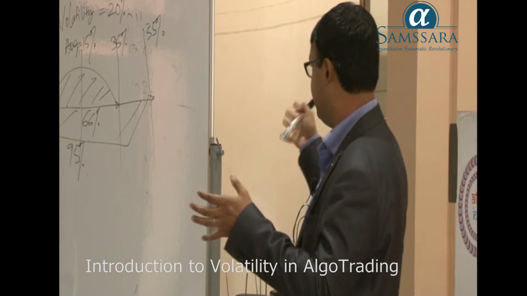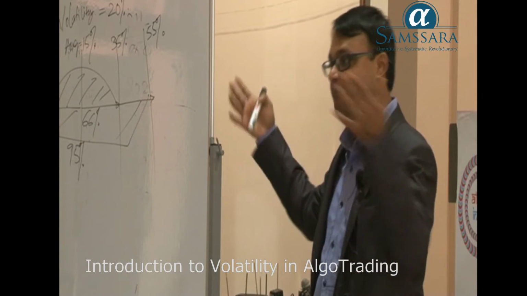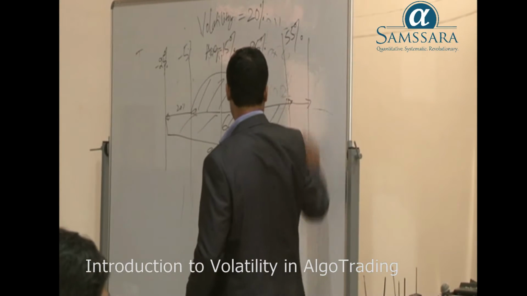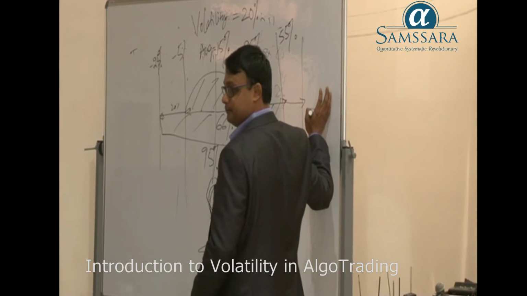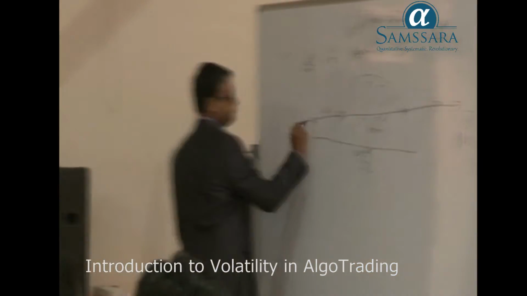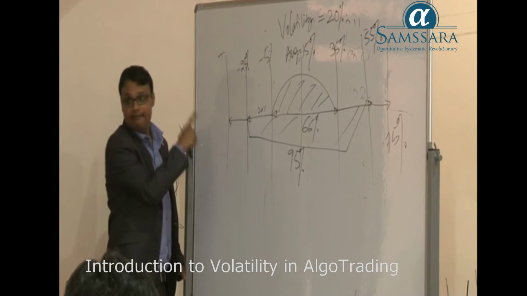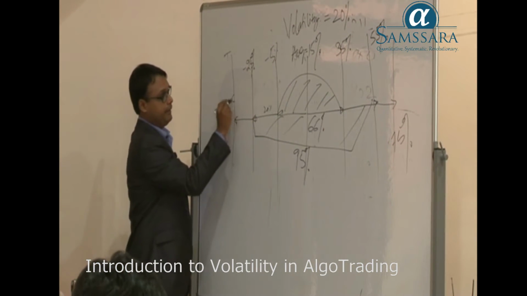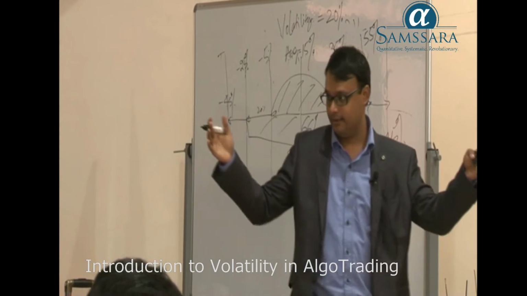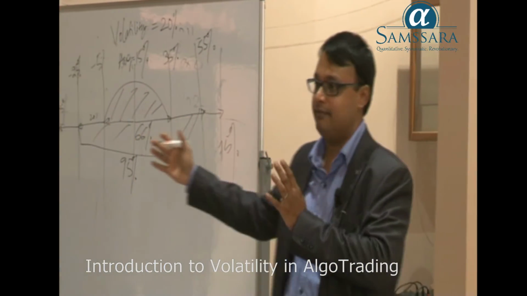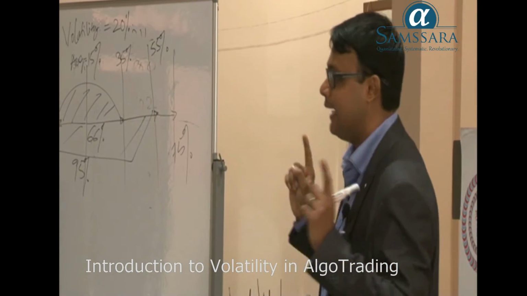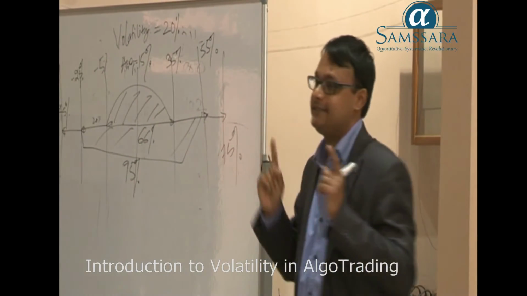The 1 sigma limit, in this case, is minus 5 to plus 35. If I expand this further, which means I go 55 plus 20, that would become 75%, or if I go to the lower limit, minus 25 minus 20, it will become minus 45%. This band, which is the 3 sigma band, 3 times to the left side or the right side of the average, the theory of volatility says that there is a 99% chance that the markets are going to stay between minus 45 and plus 75%.